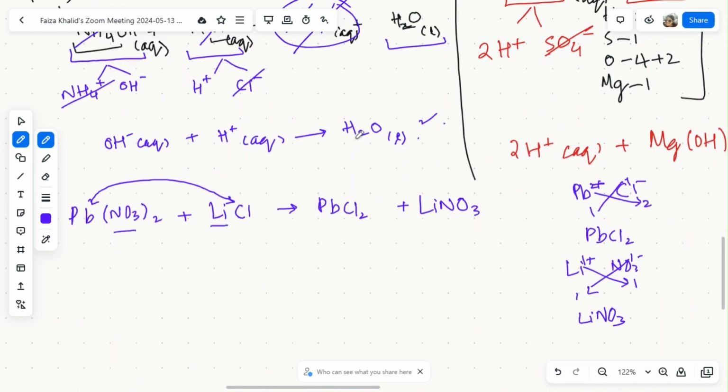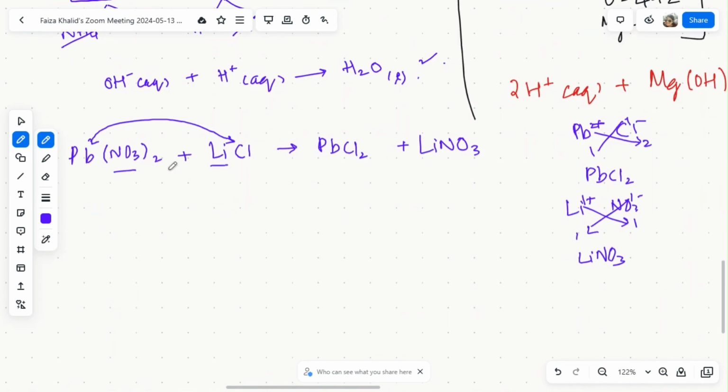Now we'll write the state symbols over here. Nitrate ion is here for sure, aqueous. Lithium chloride, not a silly halide, aqueous over here. Lead chloride, it is a silly halide, solid. Lithium nitrate, it has also group 1 element in it, for sure, aqueous. Okay, now let's balance it.